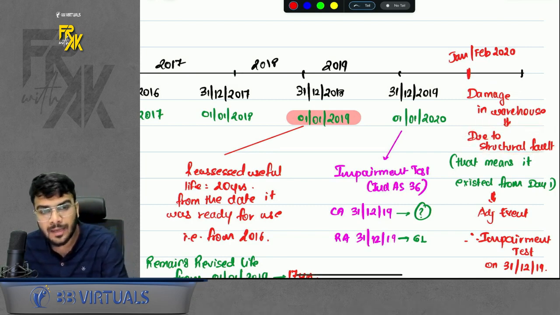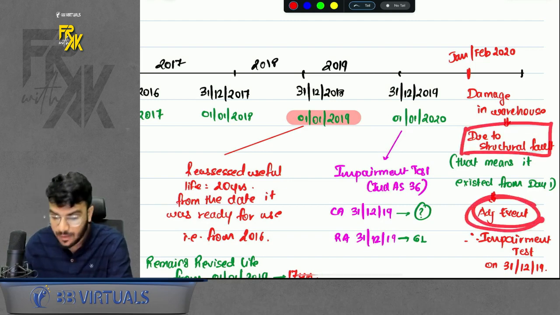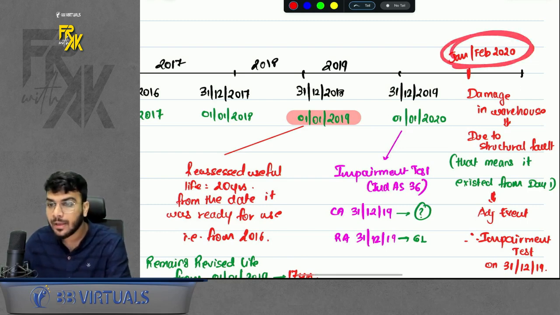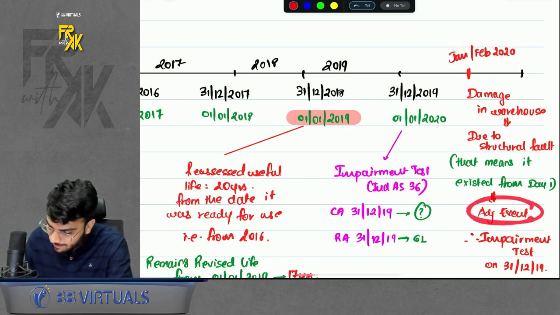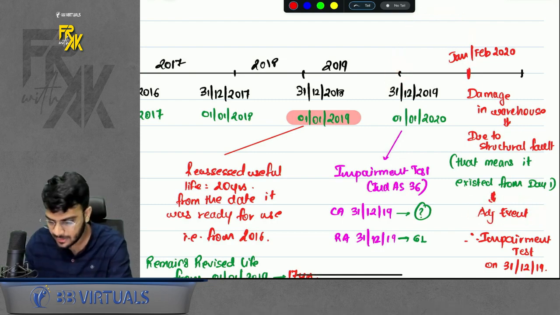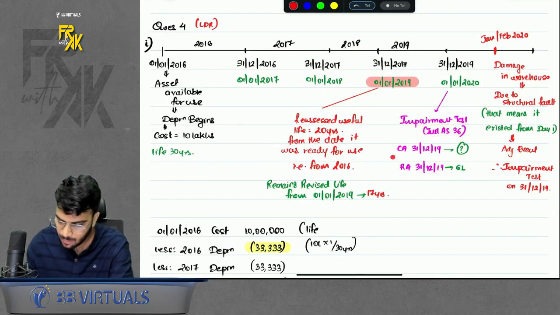So you have to conduct the impairment test, but because it is a fault which is an adjusting event, you will not conduct the impairment test in Jan-Feb 2020. Instead, because it is an adjusting event, you will conduct the impairment test in the immediately preceding financial year, that is 31st December 19. To conduct the impairment test, we need 2 amounts: carrying amount and recoverable amount.